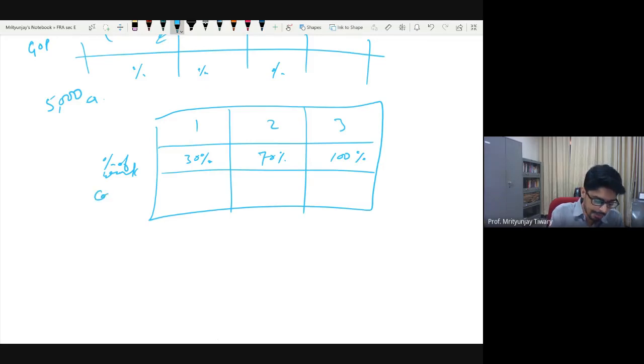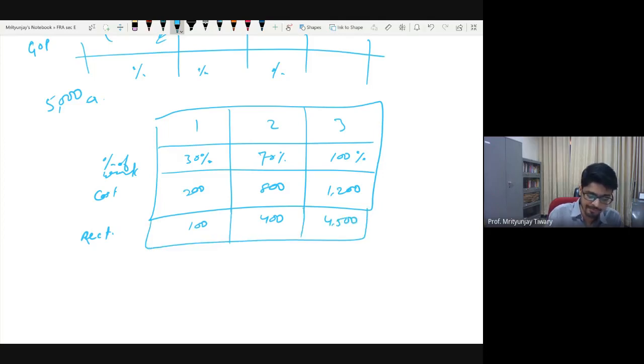And how did you spend money on this? Let's say you spent 200 crore rupees in the first year, 800 crore rupees in the second year, and 1,200 crore rupees in the third year to do the work. And how did you receive the money? Let's call it receipt. Let's say 100 crore was received in the first year, 400 crore in the second year, and the entire remaining 4,500 crore in the third year. So this is how you receive the money, across years 1, 2, and 3.